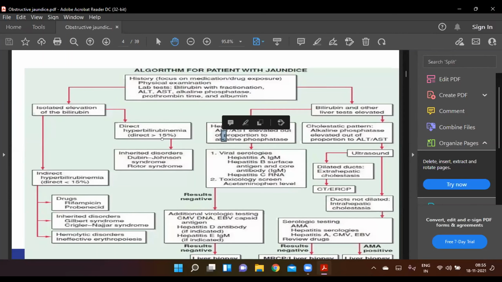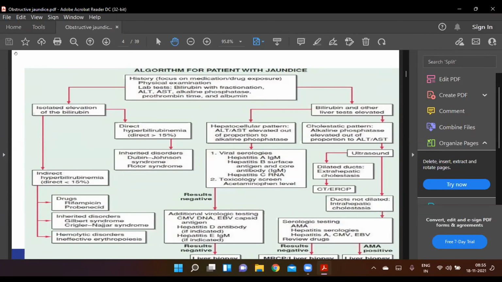Basically, we start with the history, physical examination, and the lab tests. If there is isolated elevation of the bilirubin, there is an indirect hyperbilirubinemia or direct hyperbilirubinemia. Isolated elevation means no other parameters are raised in the LFT, only the bilirubin. It is indirect when the indirect component is more than 85%, which may be due to drugs, inherited disorders, and hemolytic disorders. When the direct component is more than 15%, it will be direct hyperbilirubinemia, which may be due to inherited disorders.